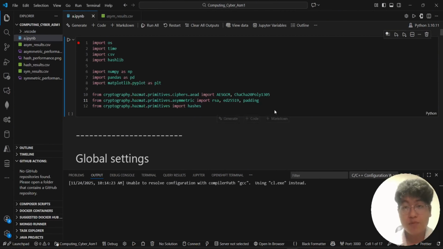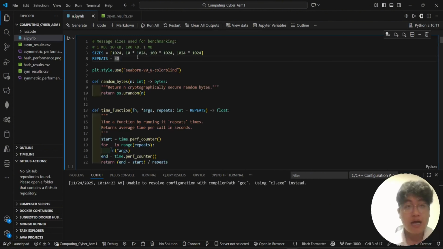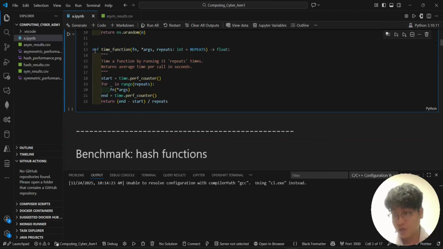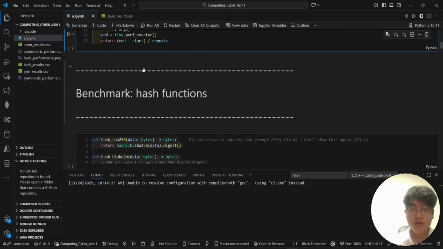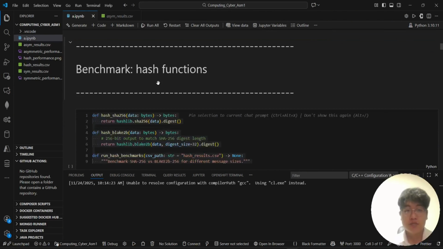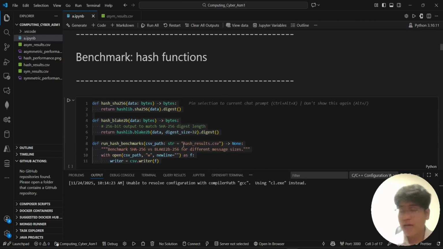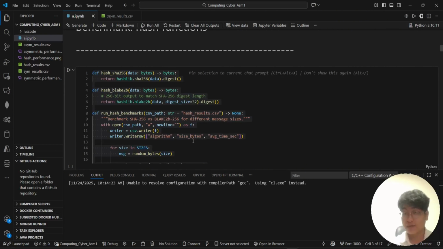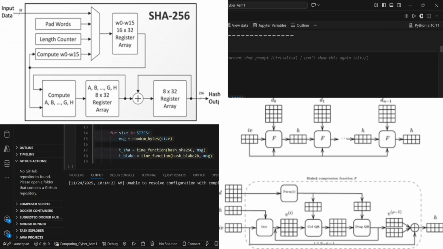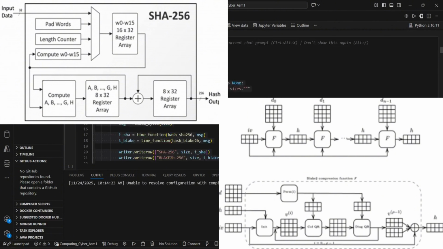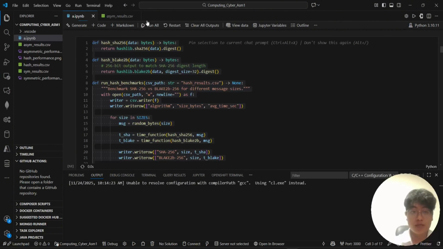So you see, I import all the libraries here. I define my datasets, creating the dataset over here, and I define the timing function for accuracy and computational time. So let's come to the hashing. Hashing algorithms verify data integrity. Here I'm testing SHA-256 and Blake2b. So I will run this one.